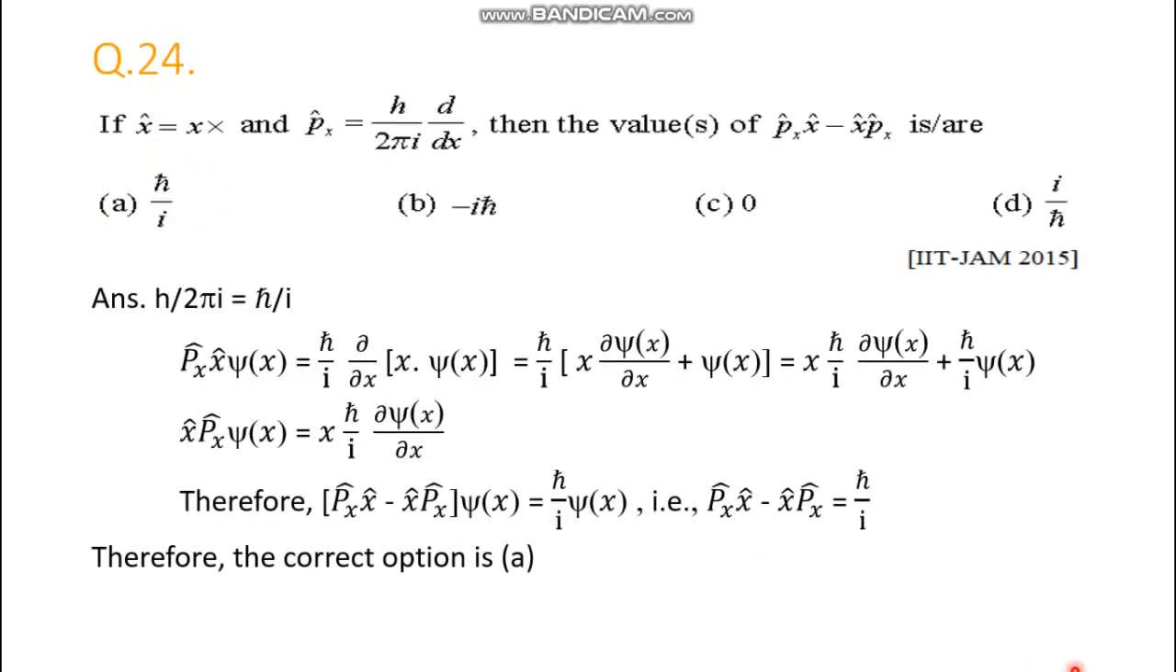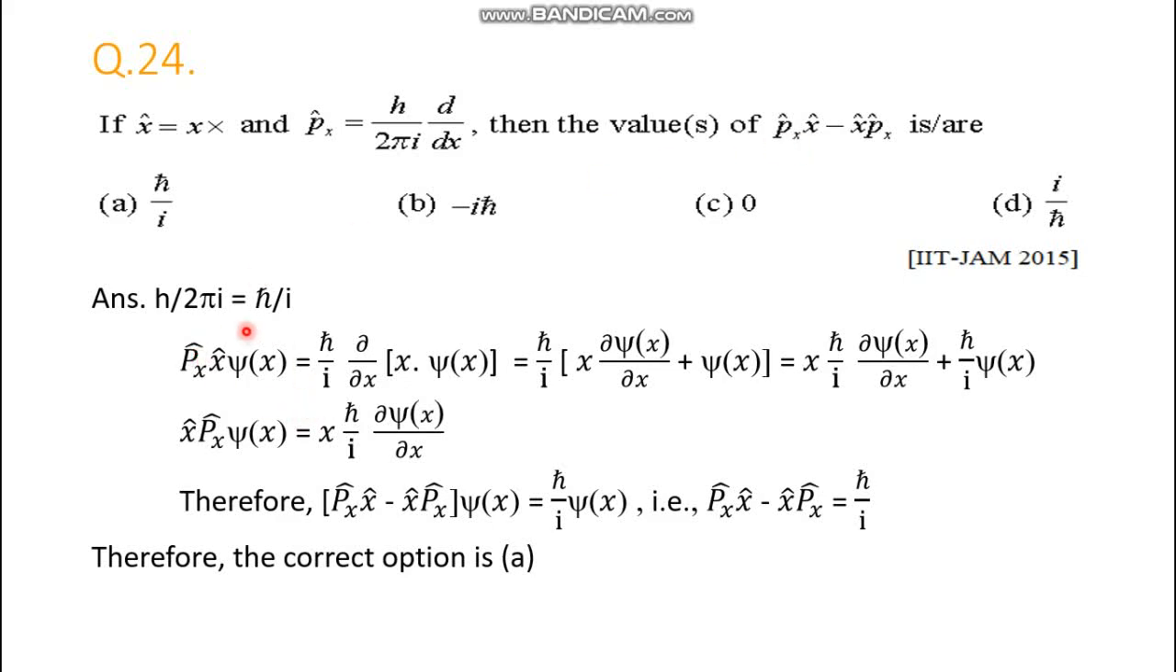And last but not least, here is the final question of this lecture. x cap is an operation which is multiplication with x, and px cap is yet another operation which is h by twice pi i into d dx. Then what is the value of px cap x cap minus x cap px cap? That means we have to check whether these two operators commute. They are commutators. If this value is not 0, then they do not commute.